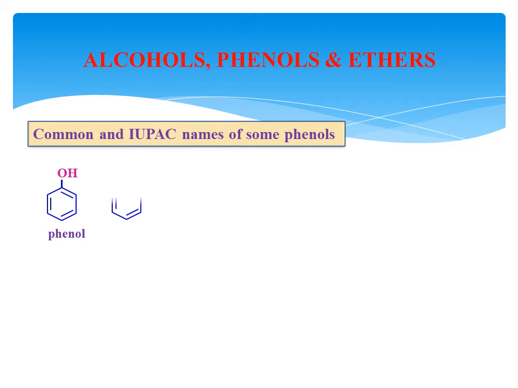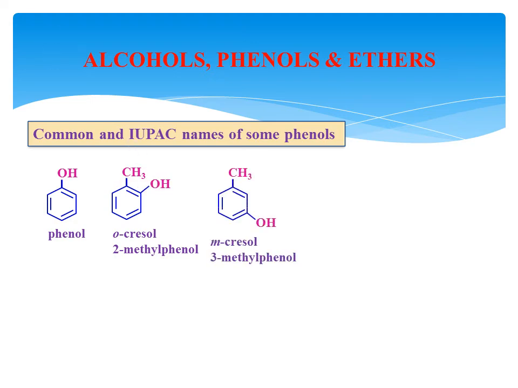IUPAC and common names of some phenols. The first compound's name itself is phenol. In the second compound, the common system name is orthocresol, and in the IUPAC system 2-methylphenol. The methyl group here is present at the second position. In the next example, metacresol, the methyl group is present at the third position. Next is paracresol, the methyl group is present at the fourth position, therefore it is 4-methylphenol.